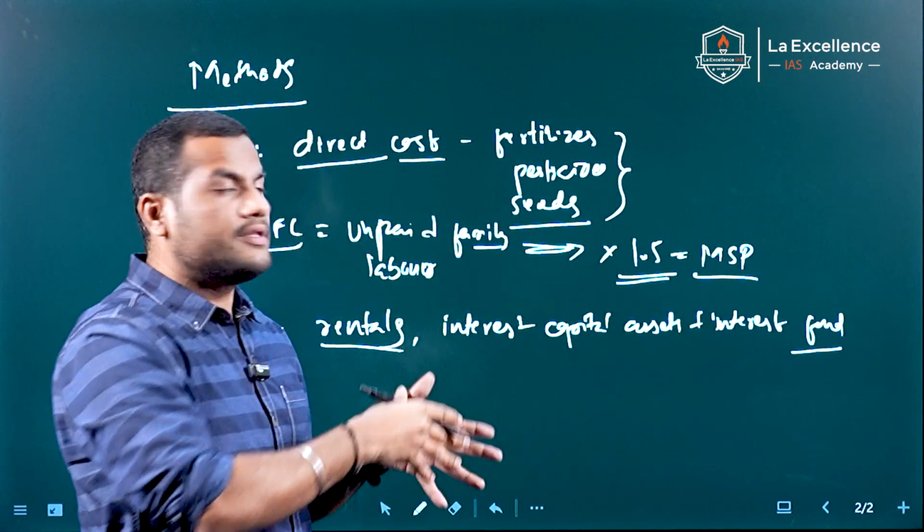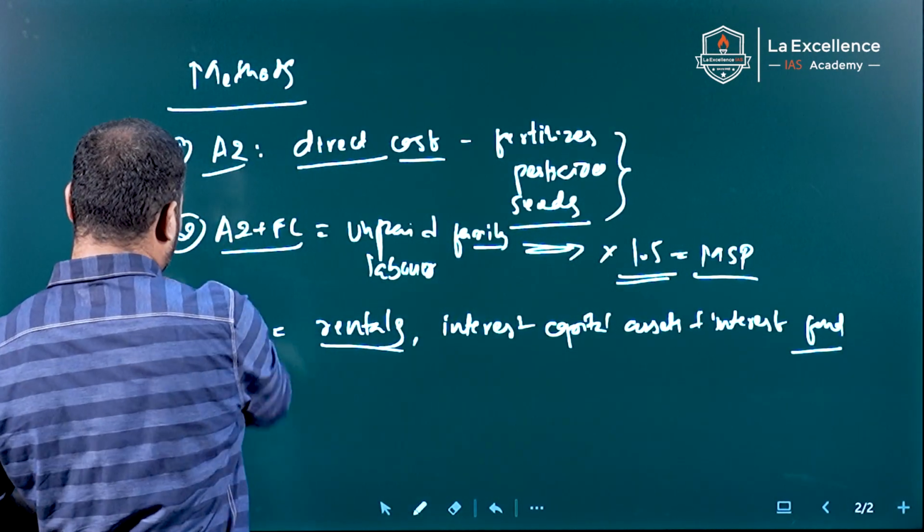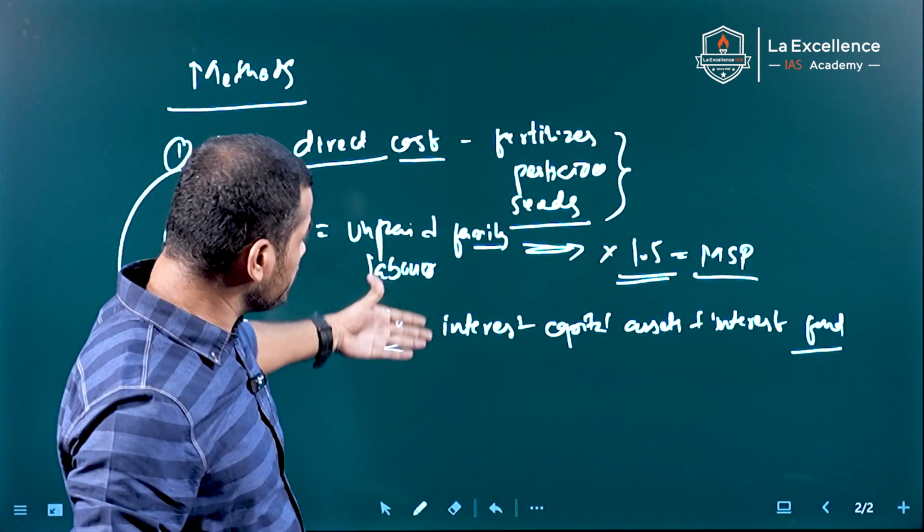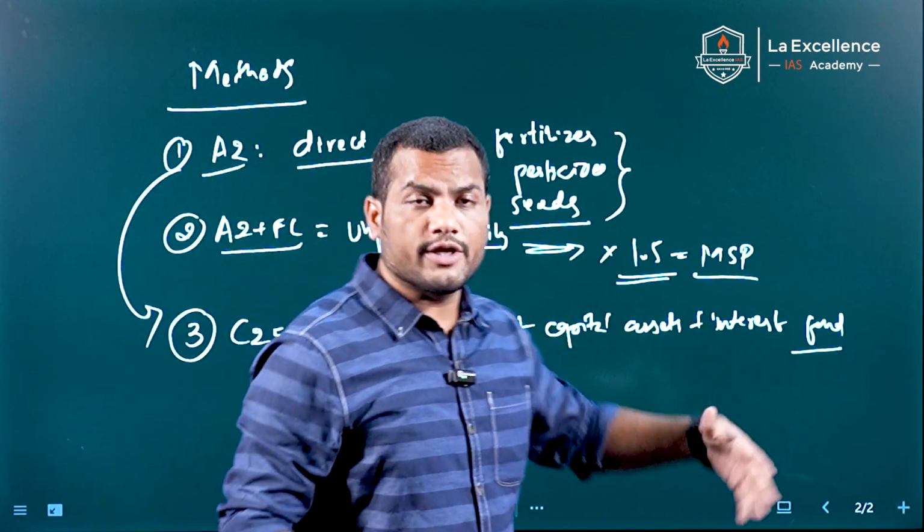All these are included along with the A2 and FL costs.